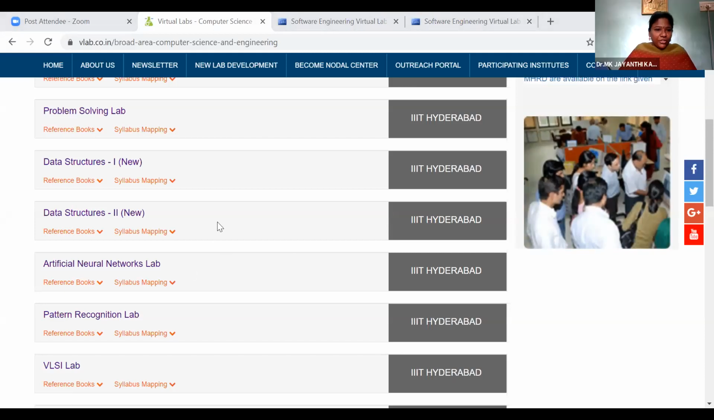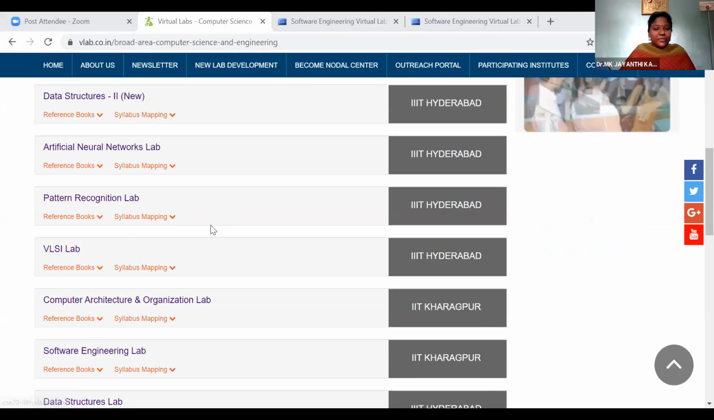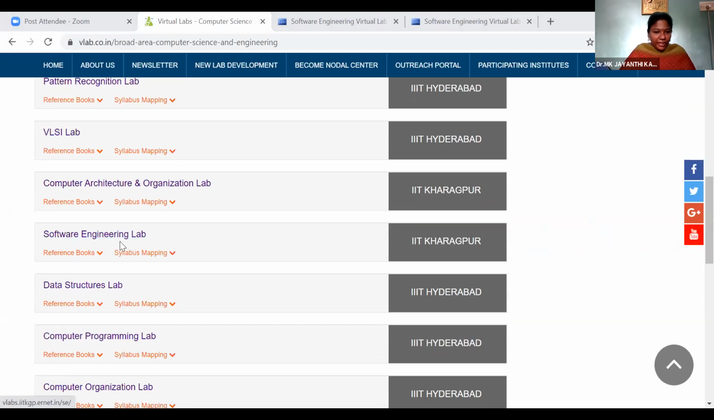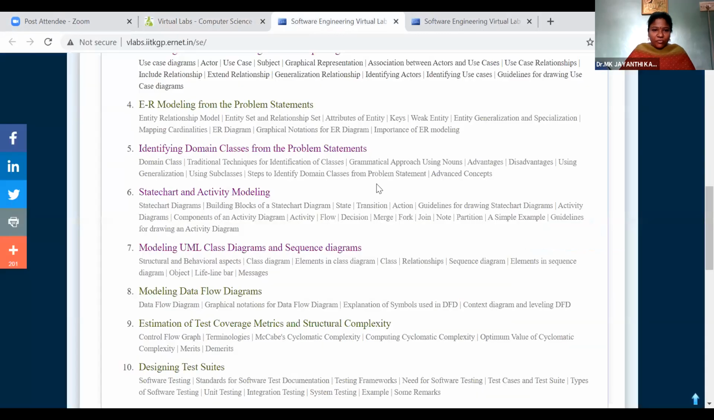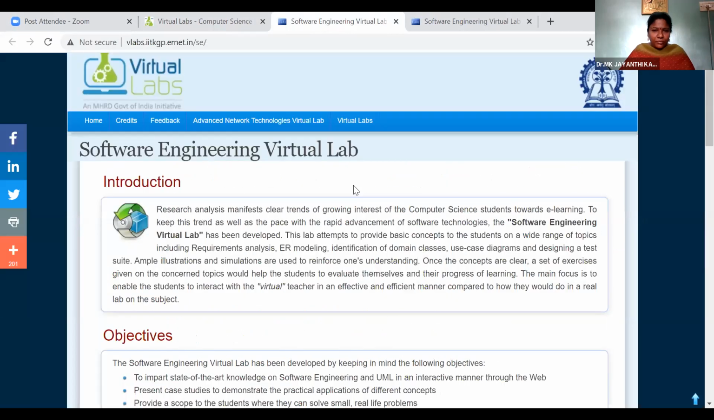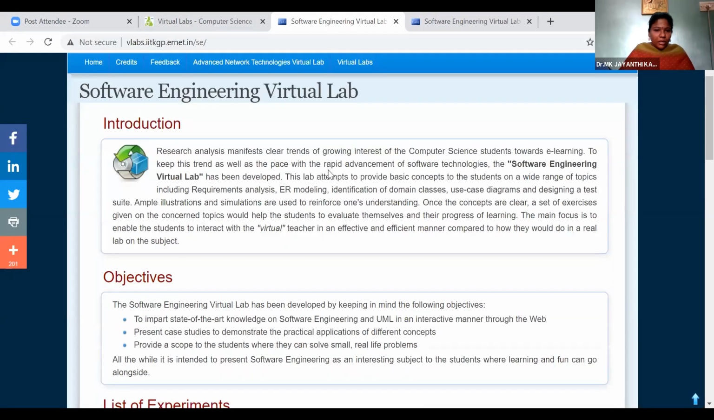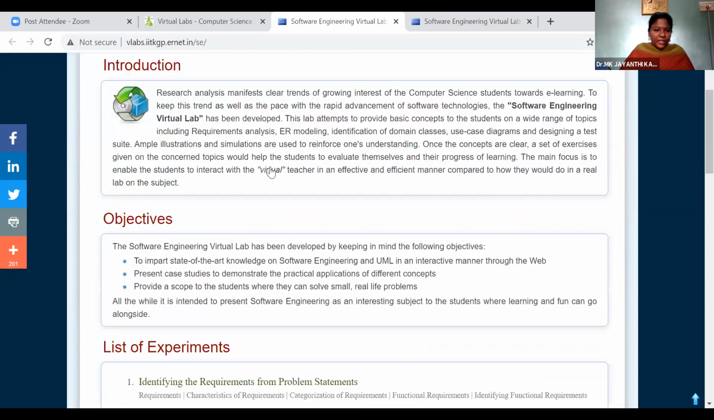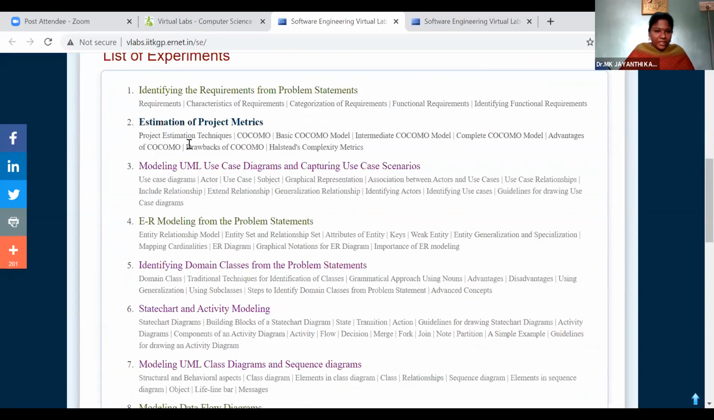If you go to the main page of the virtual lab, you will find all the labs. We need to select the software engineering lab. If you click on the software engineering lab, it will bring you to the software engineering virtual lab. Which page are you seeing now? Software engineering virtual lab. If you go there, you will find the things we can do with software engineering. According to our syllabus, they have listed the virtual lab experiments.